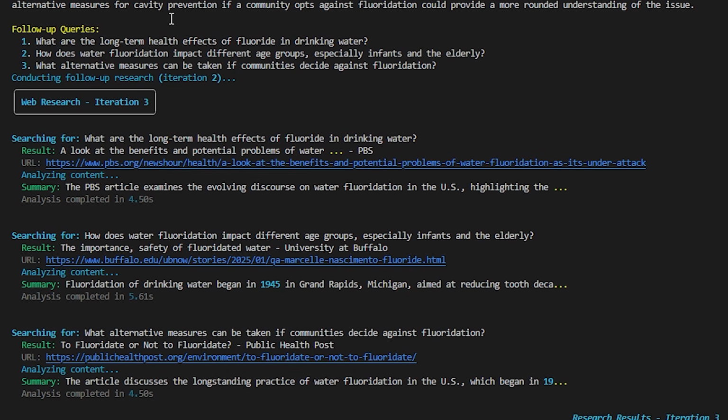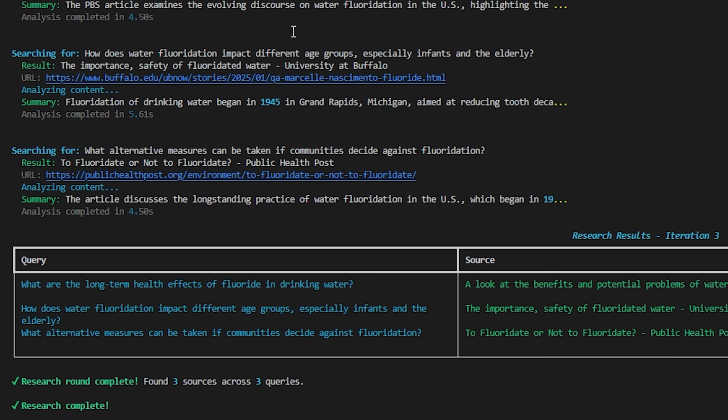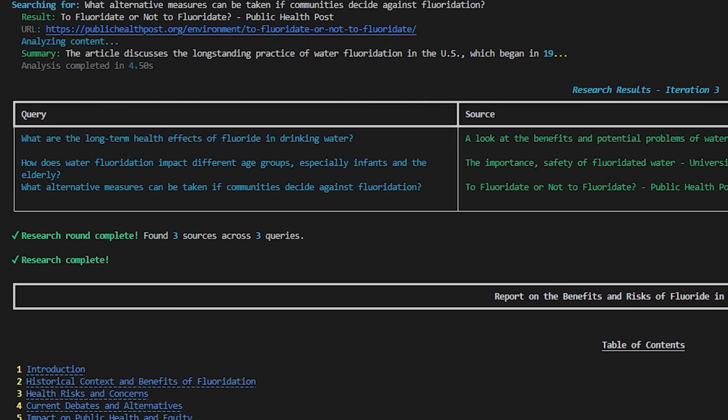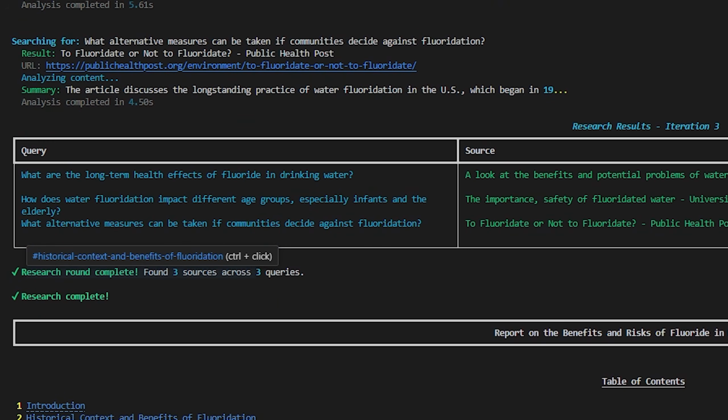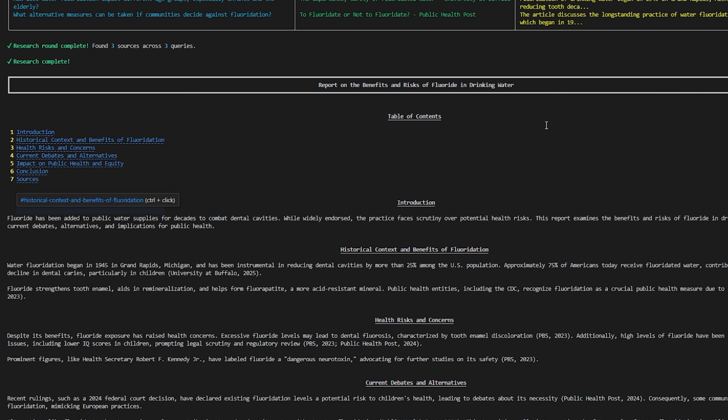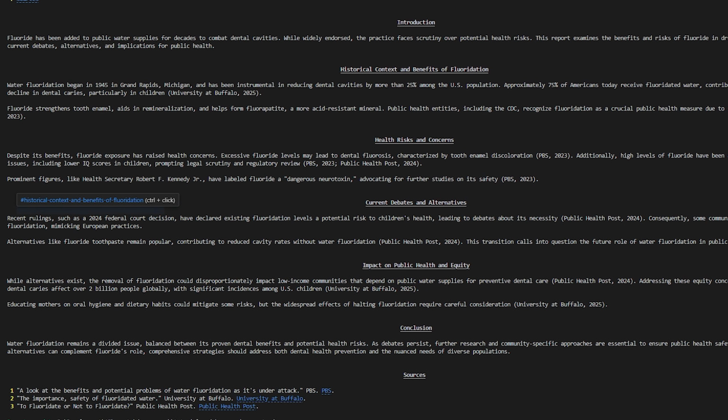So it decided again, I'm going to ask more questions. So we go into stage 3. It's going to search more stuff and compile the results. So the maximum total iterations of research that you can do with this current setup is only 3. You can make it whatever you want depending on how much tokens you want to spend. But now that we've reached the max of 3, we're going to combine all the results together from all the websites, all the summaries, and send it to a final synthesis agent, which will take all of that and create a final markdown report for us.